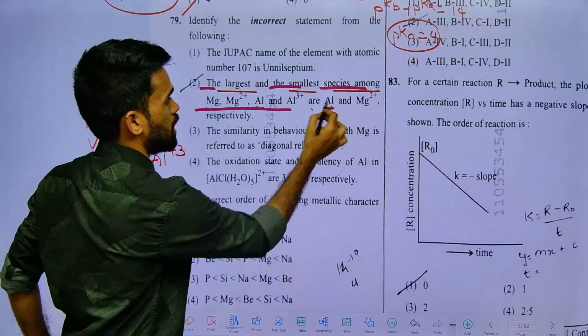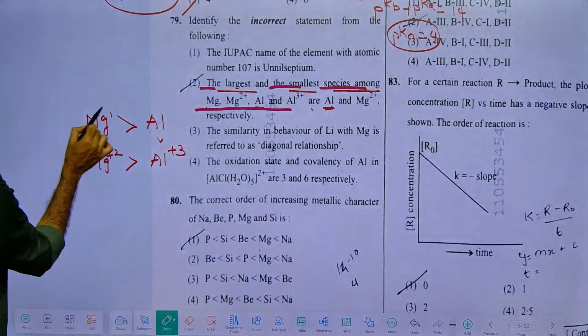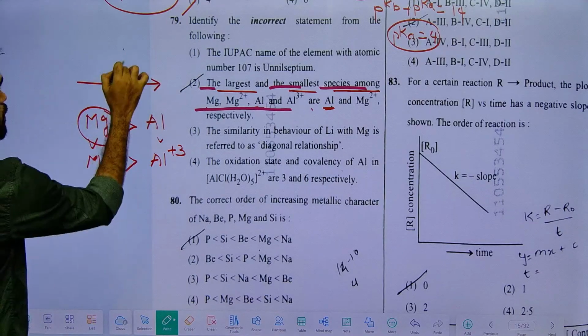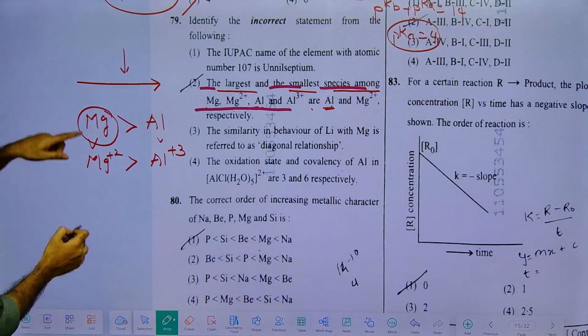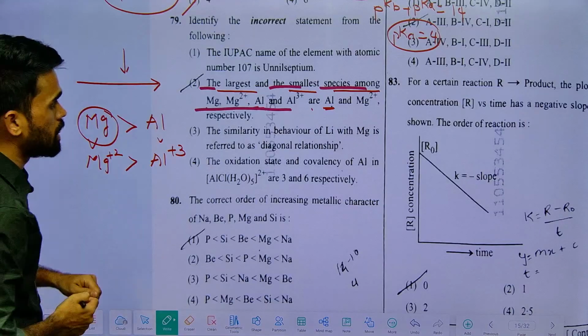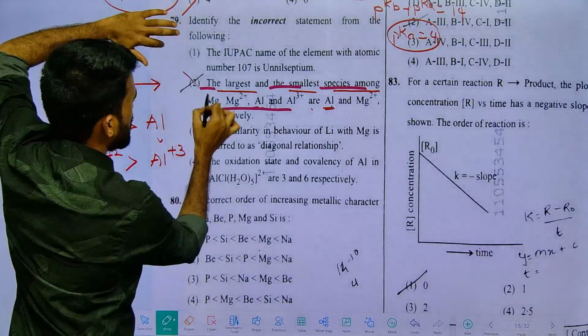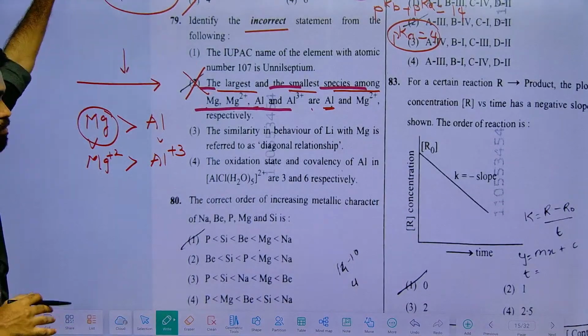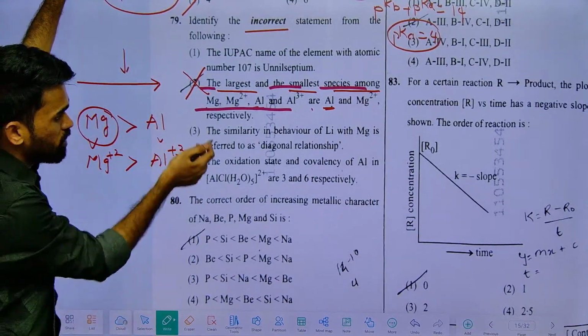They say the largest is aluminium, no, the largest will be magnesium, because if you go from left to right in the periodic table, what happens to the size? It decreases, right? So magnesium should be larger in size. It means the second option is incorrect. They are asking about the incorrect statement, so definitely the second option will be incorrect. Next, you can verify the other statements.